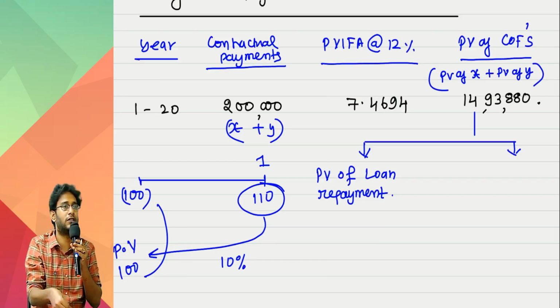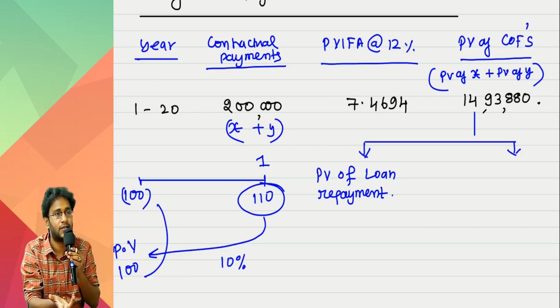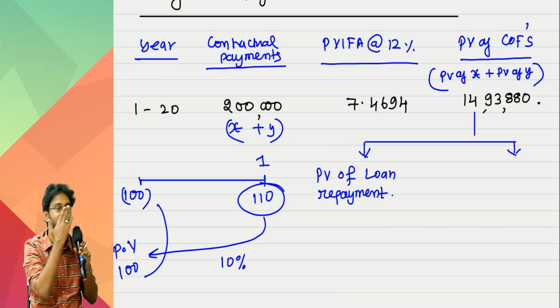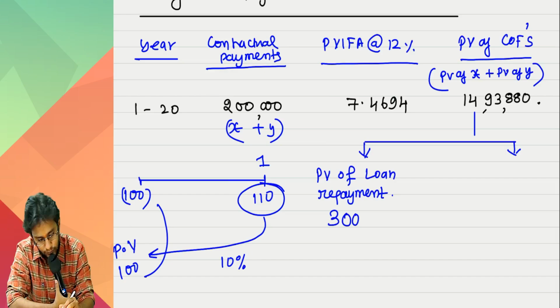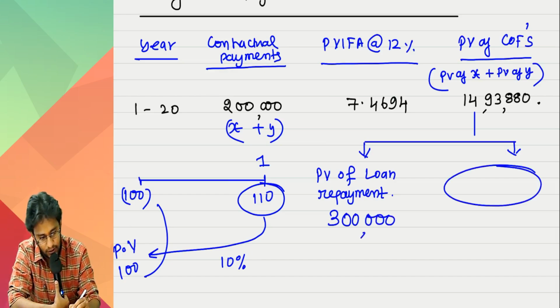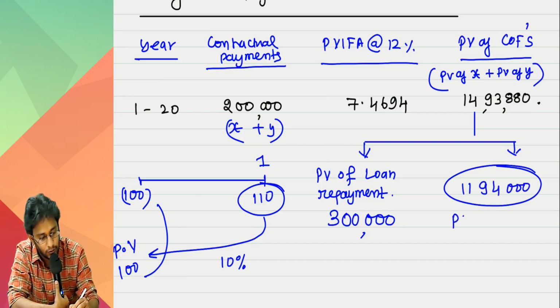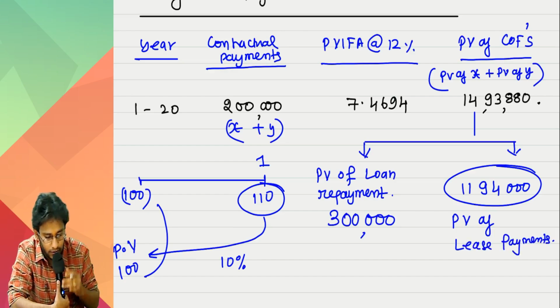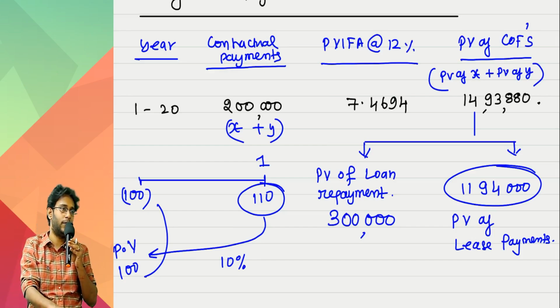The present value of loan installments will be equal to the loan itself, 3 lakhs. So the remainder, which is approximately 11,94,000, is the present value of actual lease payments. This is the present value of real lease payments.